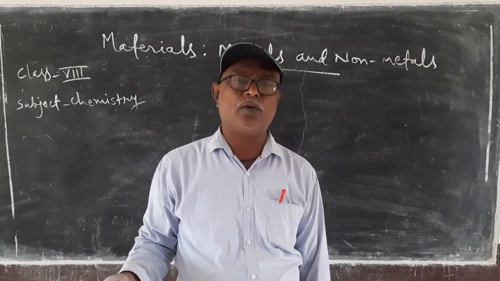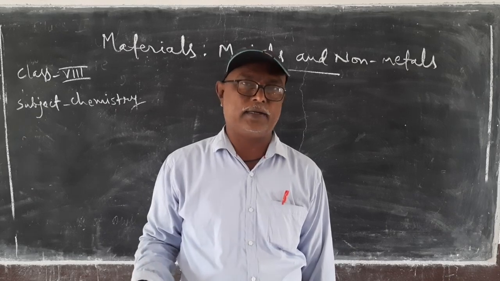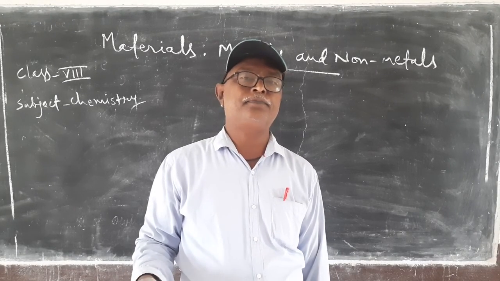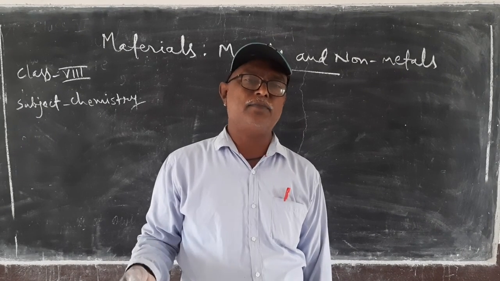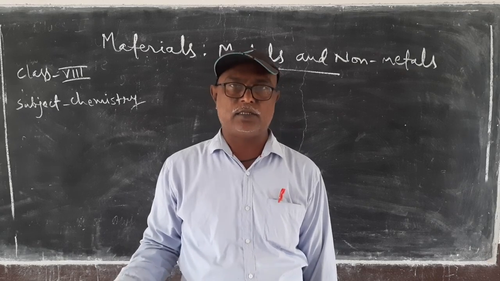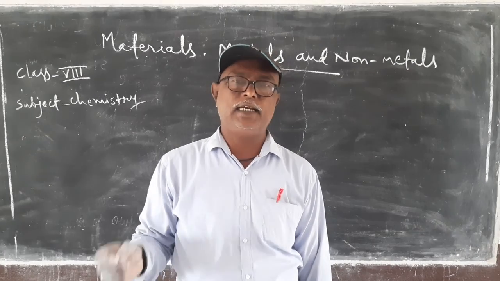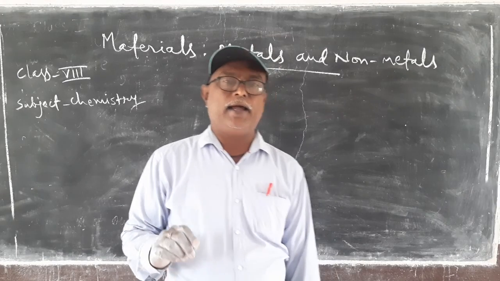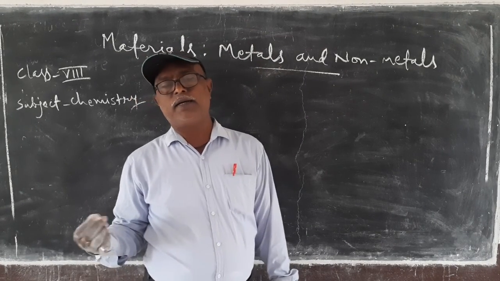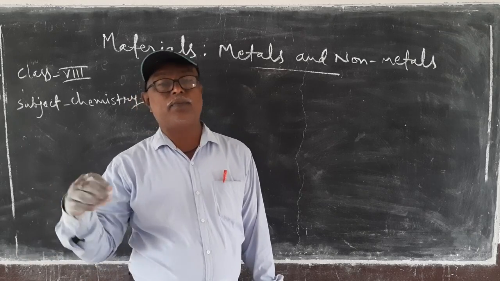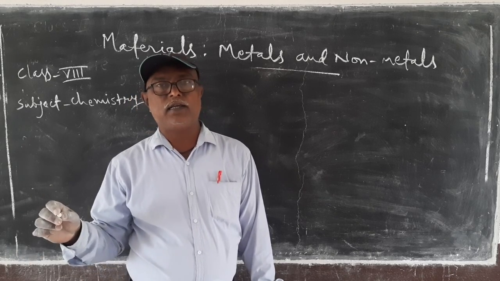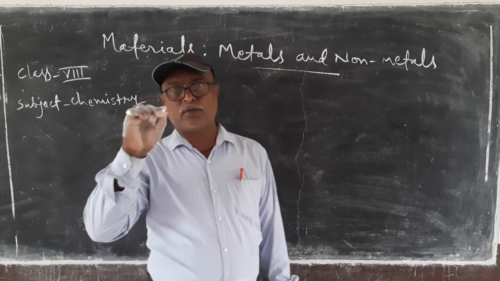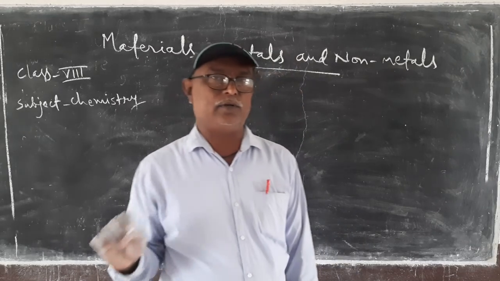Alloys are a mixture of two or more metals, and sometimes an alloy is a mixture of metal with non-metals. Like steel. Steel is an alloy of metal with carbon. And we can form different types of steel by adding some different types of metal with iron and carbon.